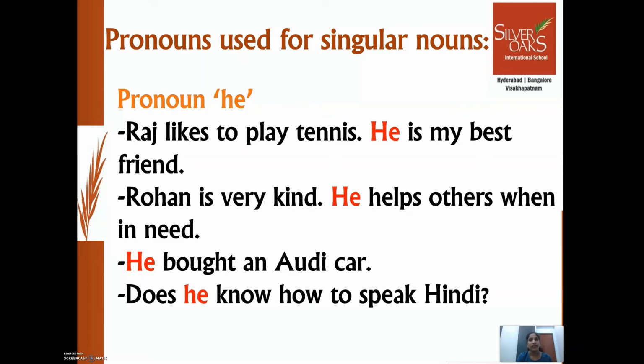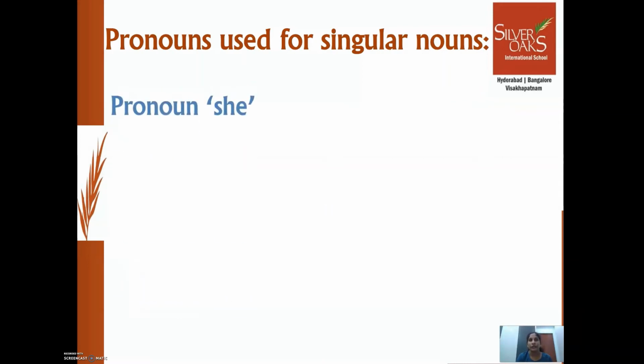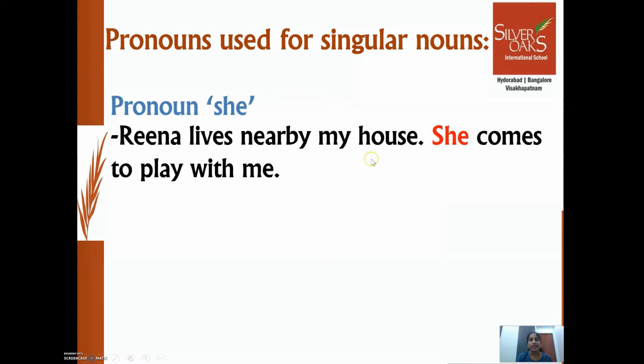Okay, let's see the next pronoun. Pronoun she. Like he, pronoun she is used instead of feminine nouns. That means instead of names of a girl or a woman, only for persons. Let's see with examples. Reena lives nearby my house. She comes to play with me. Reena is the name of a girl, and a feminine noun. So we replace Reena with she. Instead of repeating Reena again, we use pronoun she and we frame the sentence, right?